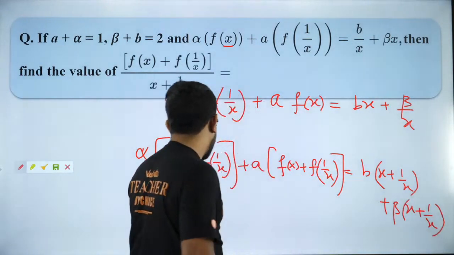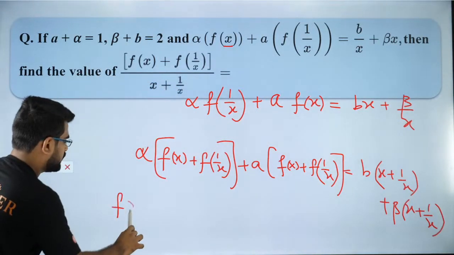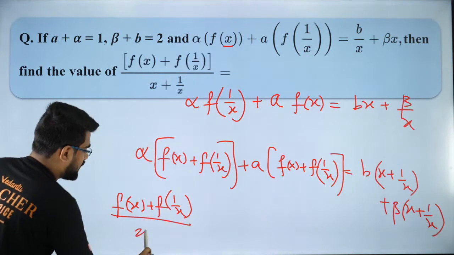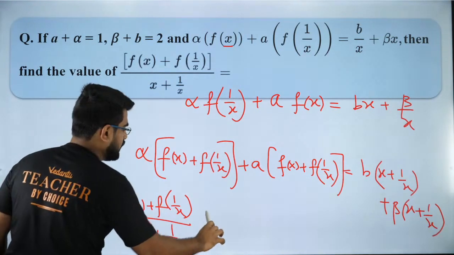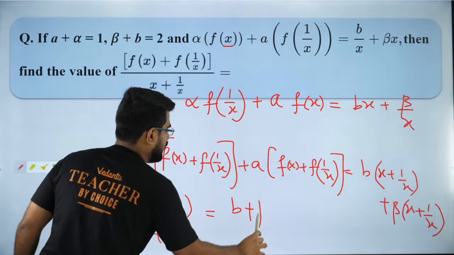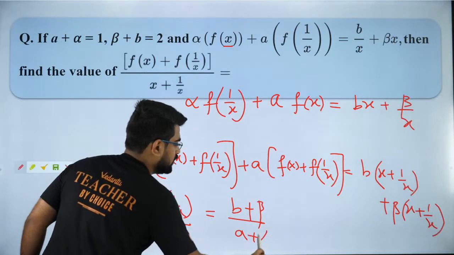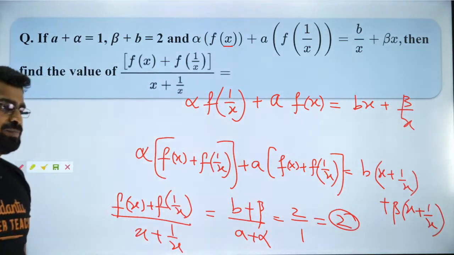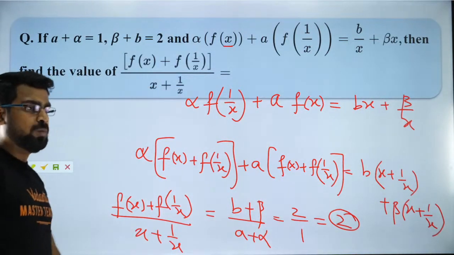So now I can take f of x plus f of 1 by x common, and on the right hand side, I can take x plus 1 by x common. That will be equal to b plus beta by a plus alpha, which is equal to 2 by 1, which is 2. So this is the right way of solving it.